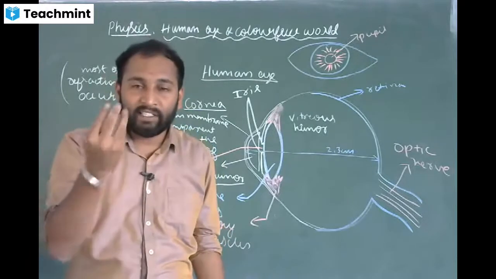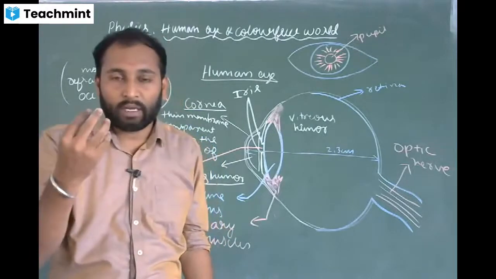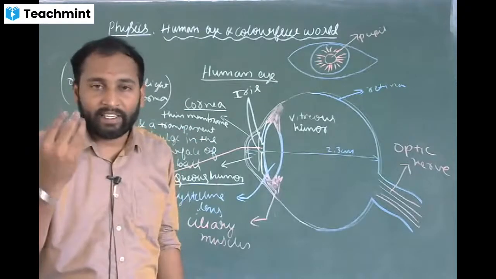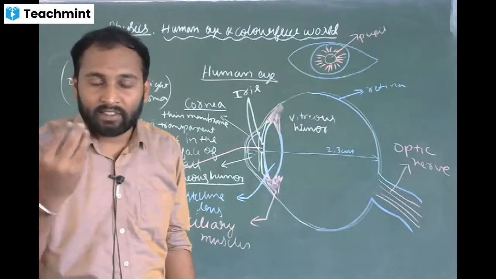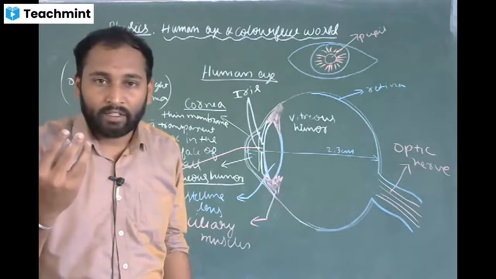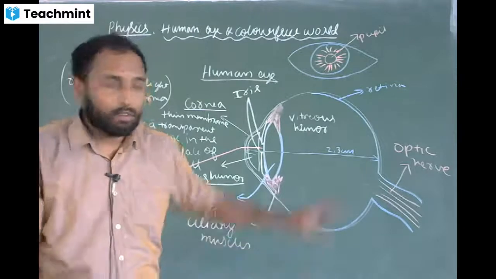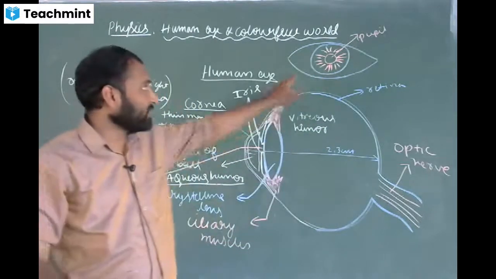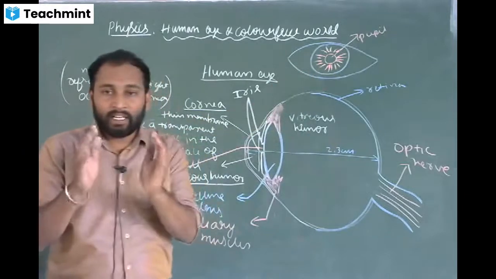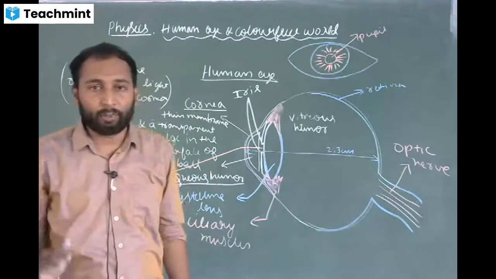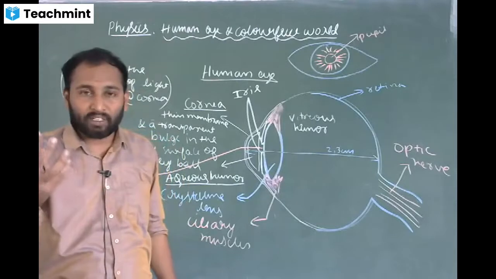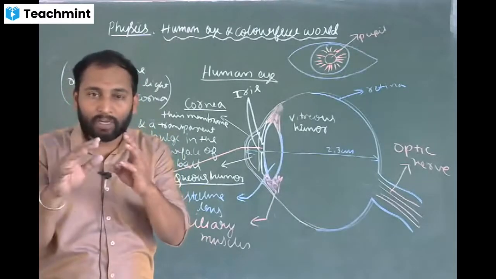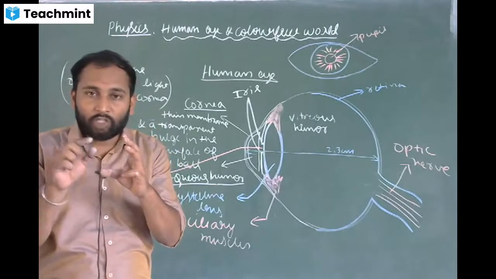So intensity of light is very huge. You will see very high brightness, very high intensity light. Since the intensity of the light is high, what happens? This iris will try to close. So what is the function of iris? It will increase or decrease the size of the pupil. If so much light is entering the eye, this iris will close, because the job of the pupil